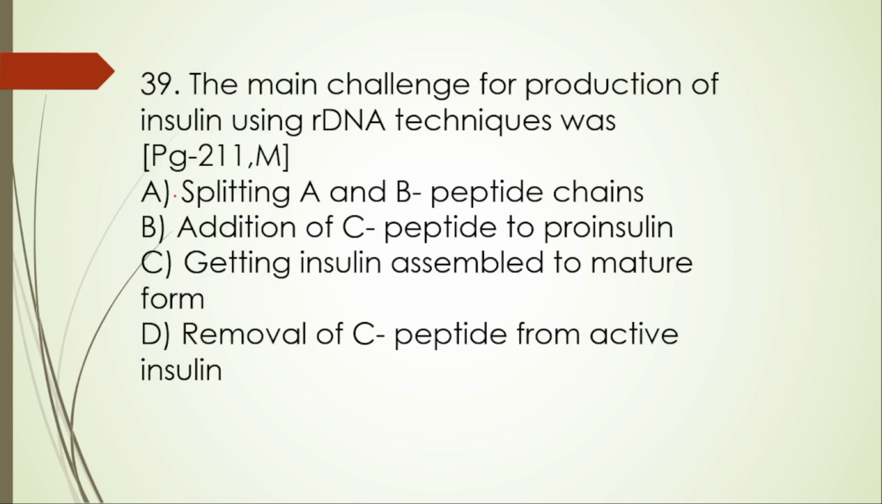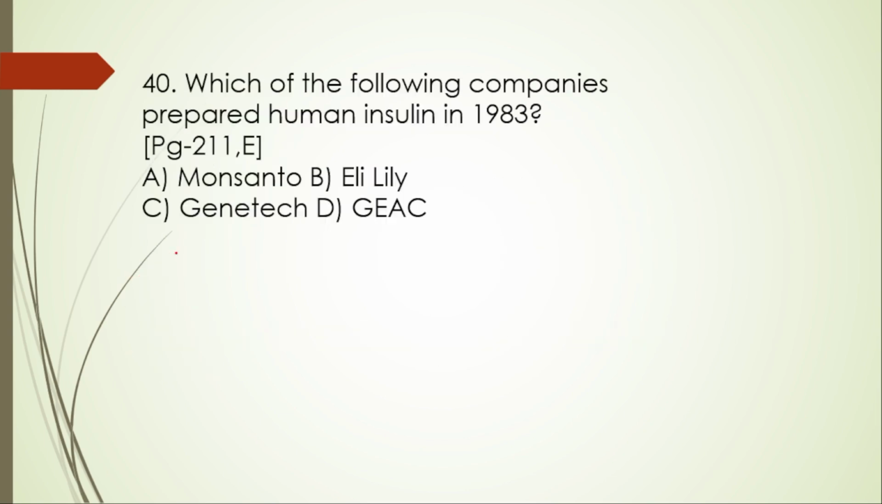Next, 39th question. The main challenge for production of insulin using rDNA technology was option A, splitting A and B peptide chains, B, addition of C peptide to proinsulin, C, getting insulin assembled to mature form, D, removal of C peptide from the active insulin. So here the right option is option C.